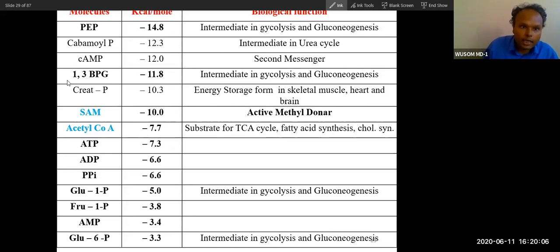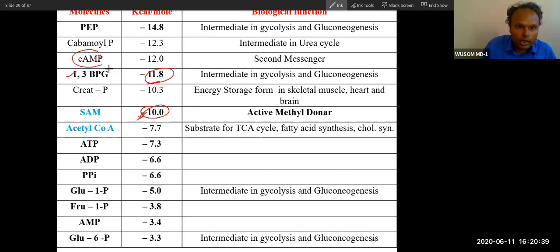Other bond, you can see here also ATP is synthesized, and when you hydrolyze the phosphate group, the energy released is 11.8. And then SAM, because SAM is a high energy compound, when you break the bond between the methyl, methionine and this nucleoside, it is 10 kilocalorie. That is why this is a very important compound. I will talk about this; I just started this slide. So you can compare all these. These are the energies released when you break the bond in these compounds.